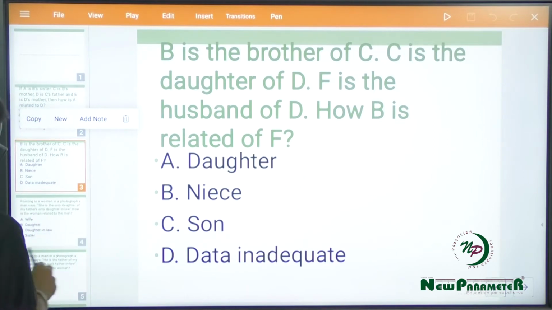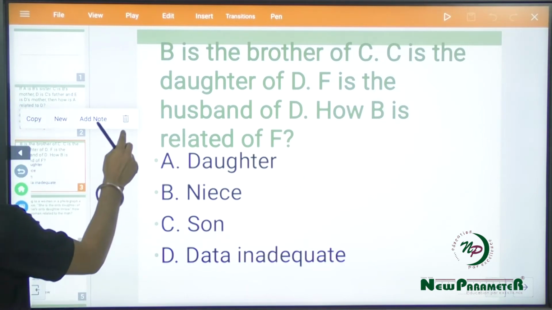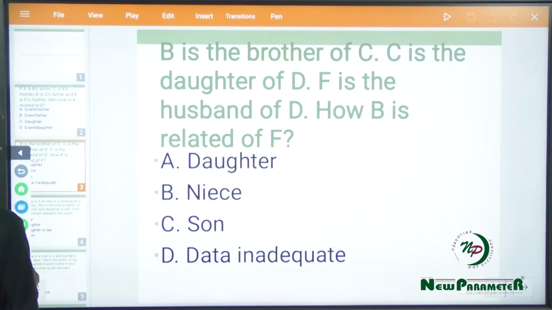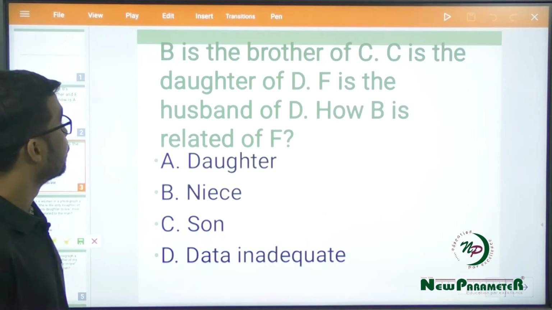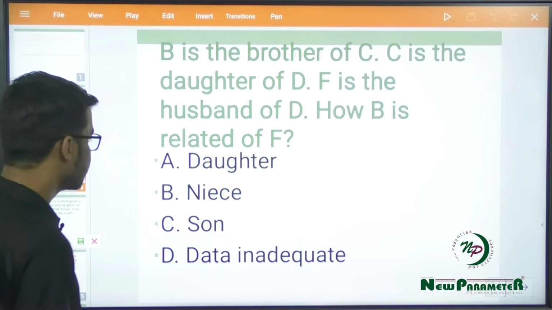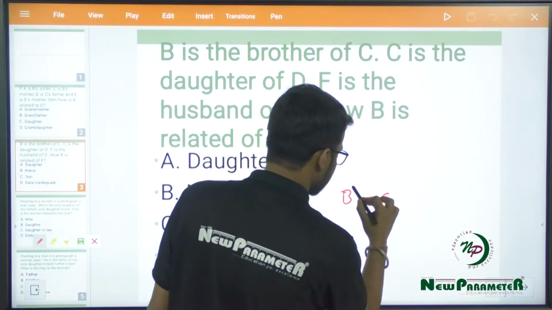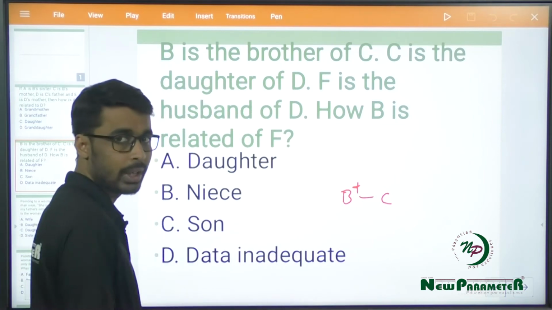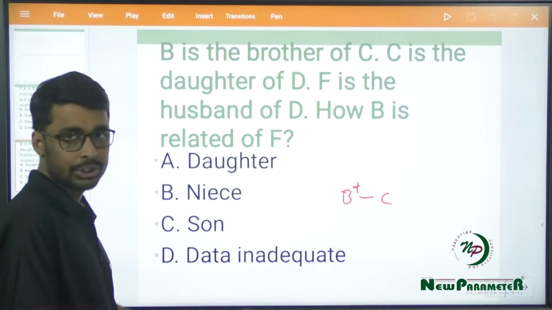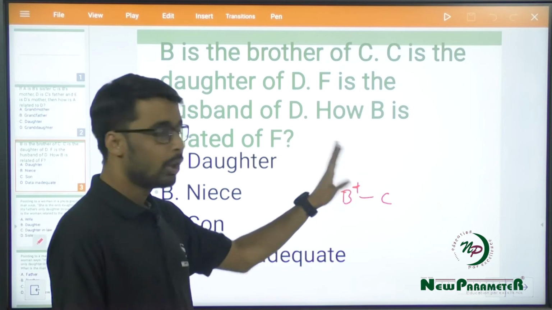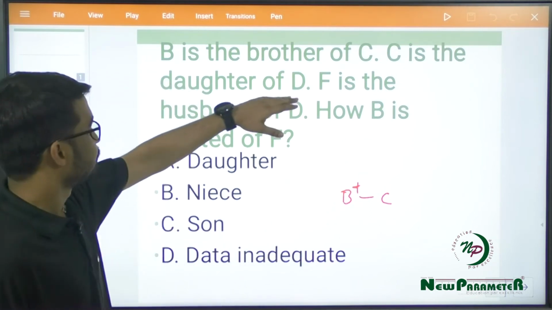Now in this question we are given that B is brother of C. Now B is brother of C, that means B and C are born in the same generation, and since B is brother, the gender for B would be male. We do not know the gender of C. She could either be a female or a male, right?